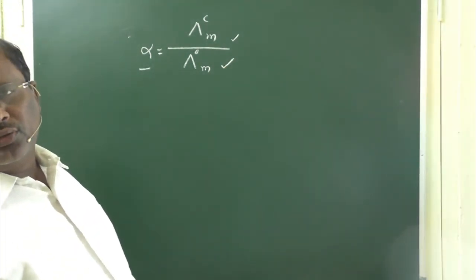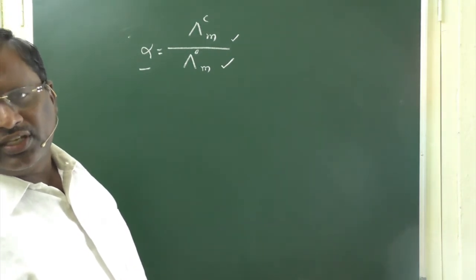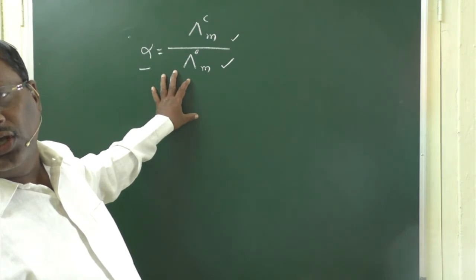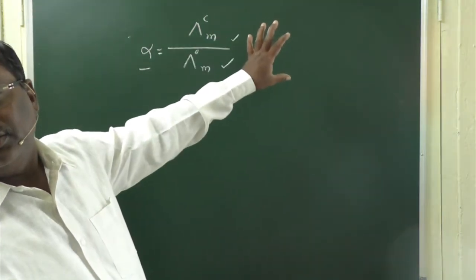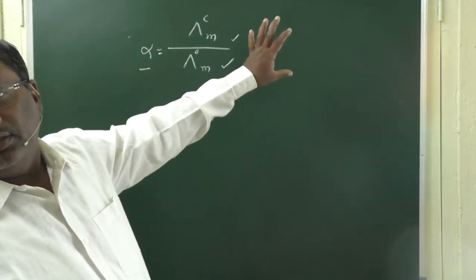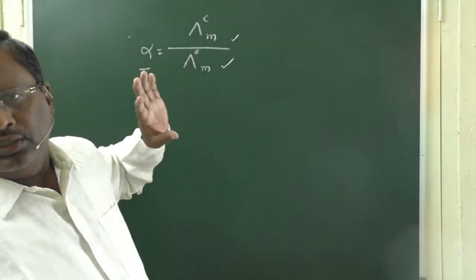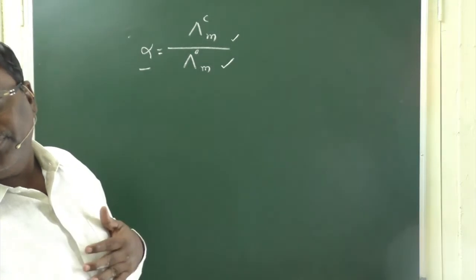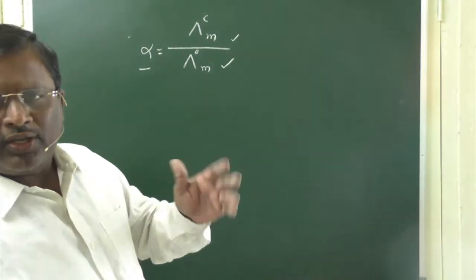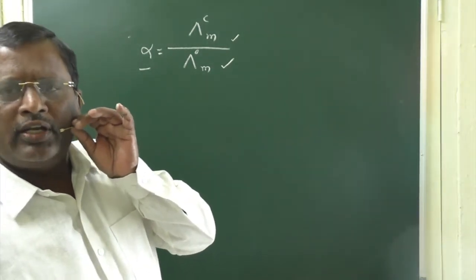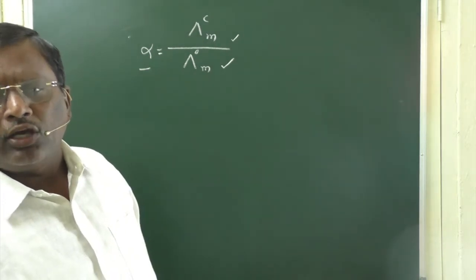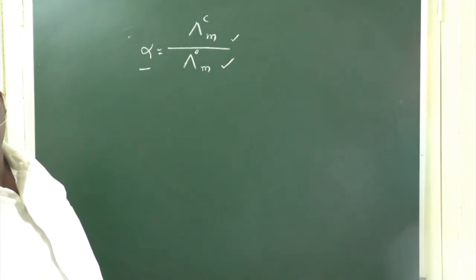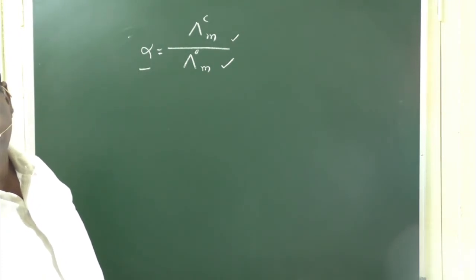With the help of this degree of dissociation, you can calculate the equilibrium constant of a weak electrolyte, and you can also calculate the solubility of sparingly soluble salts. These are the other important uses of Kohlrausch law.